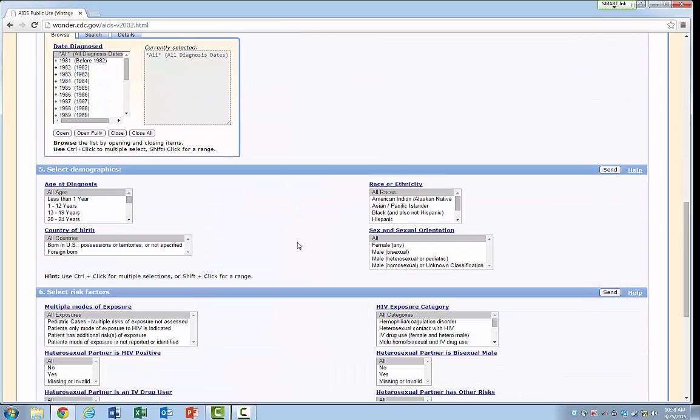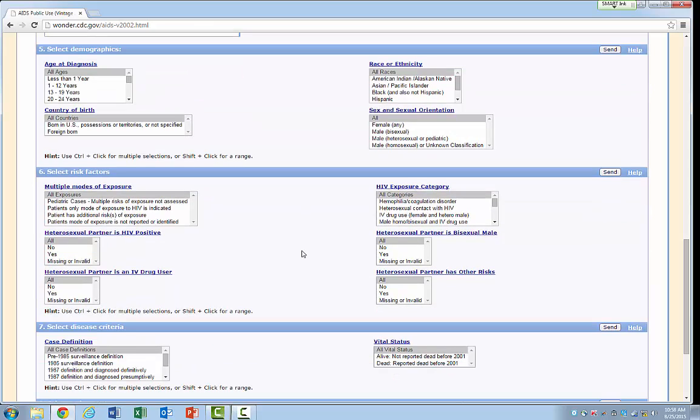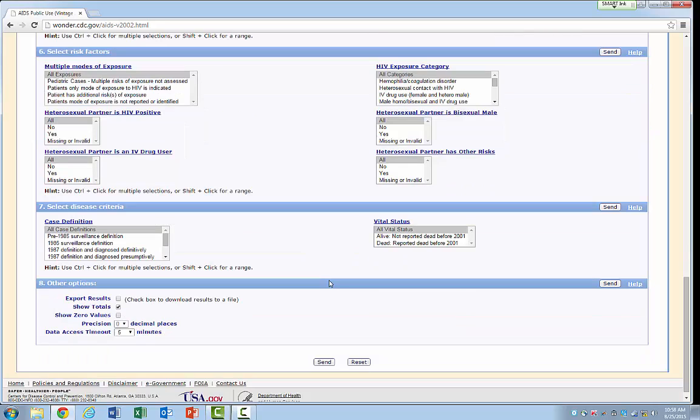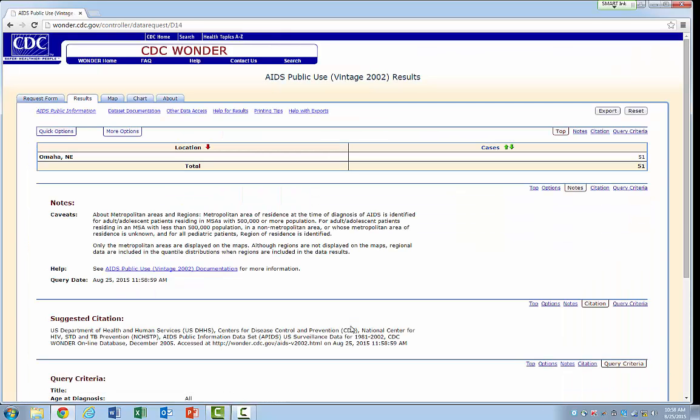And then if I'm also interested in including age of diagnosis, country of birth, race or ethnicity, HIV exposure categories, any of these risk factors, you can include that data. When I'm ready, I'll select Send. And it gets processed, and all of my data shows up: there are 51 cases from 2002 in Omaha, Nebraska, which you can see right here. Okay, so that was the AIDS public use data.